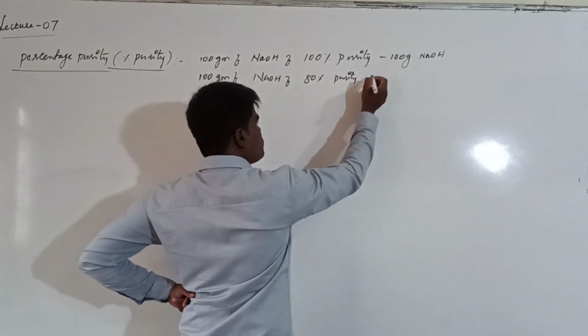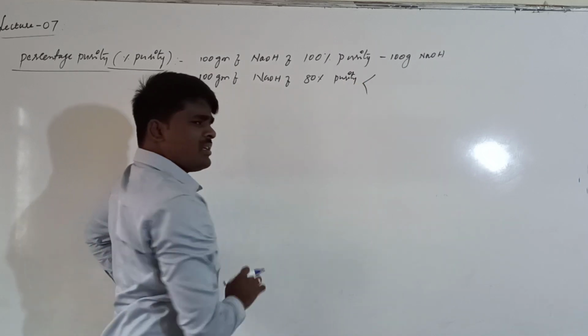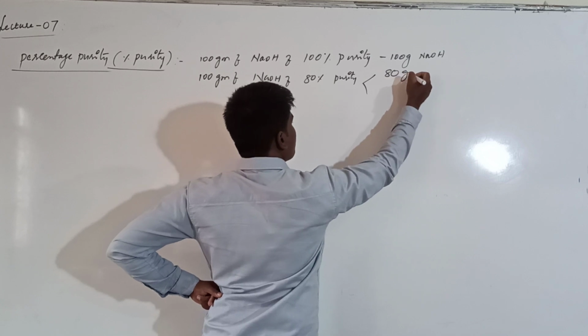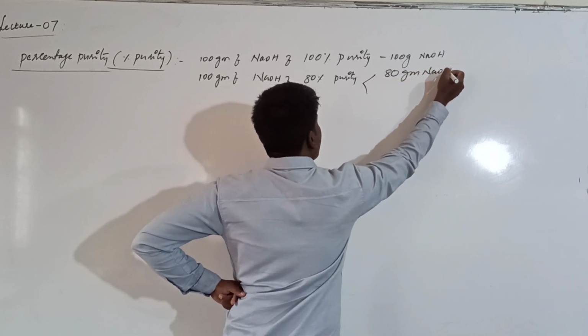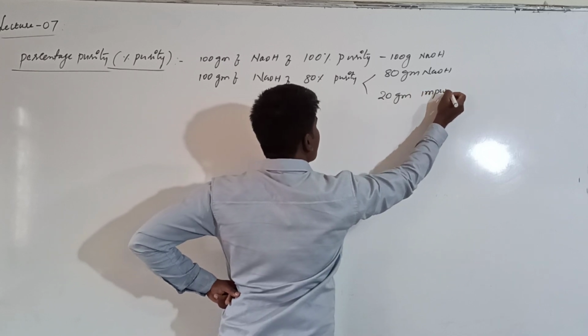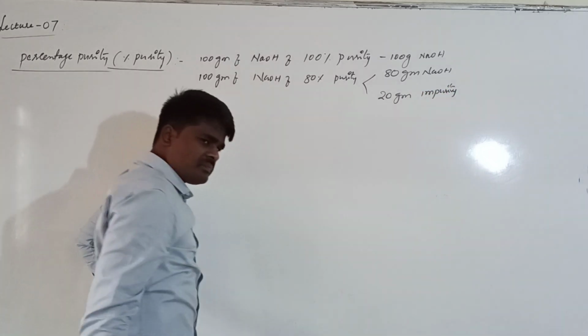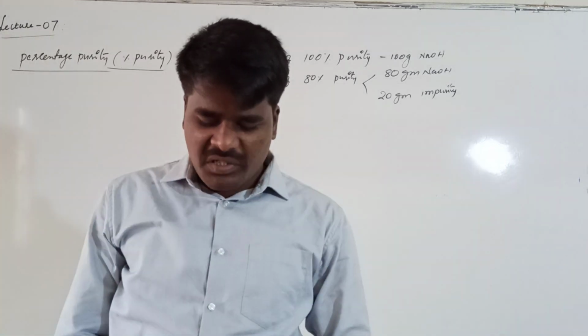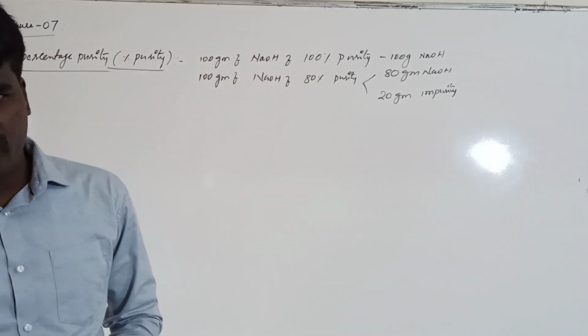It indicates that among these 100 grams, around 80 grams will be NaOH and the remaining 20 grams will be impurities. So for this purpose, it is very essential to determine the percentage purity of a compound.